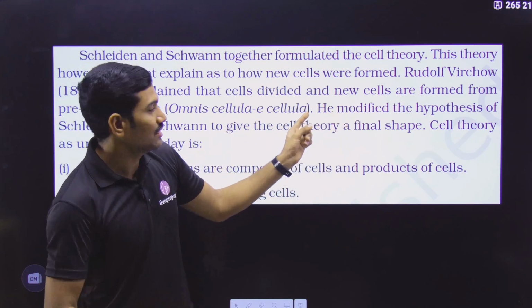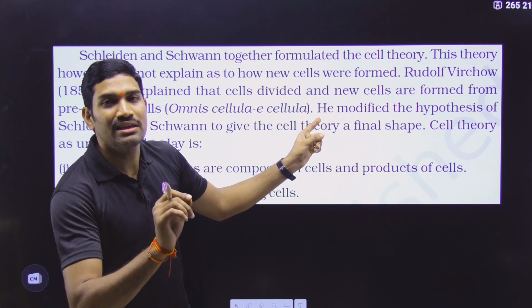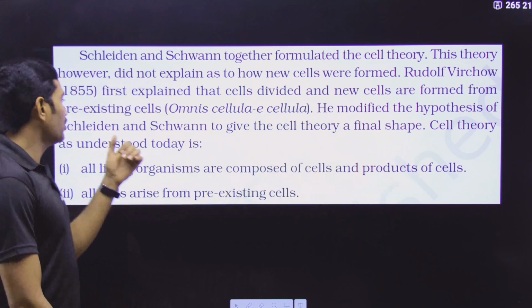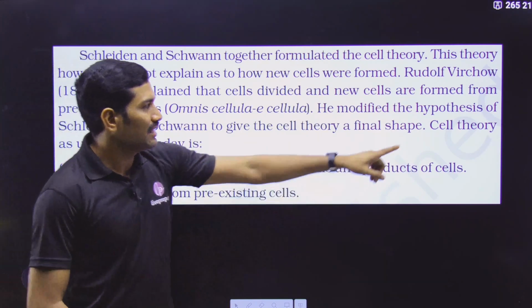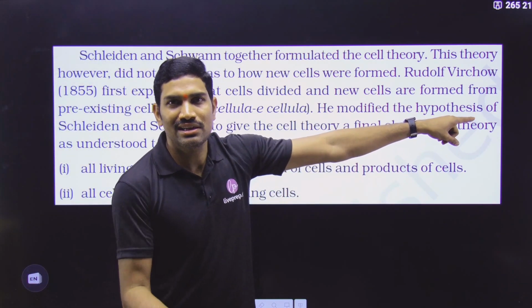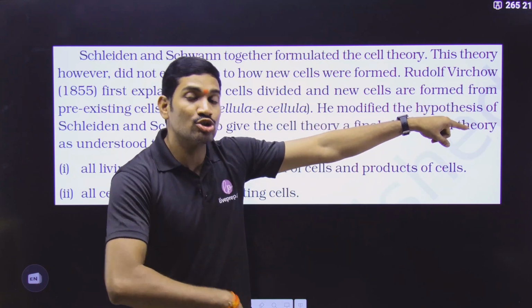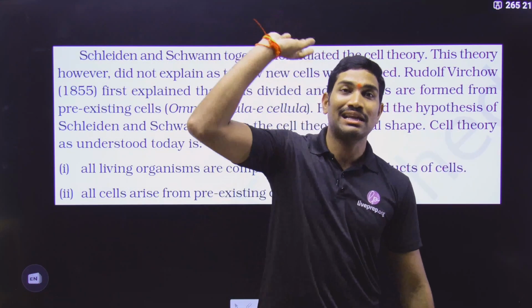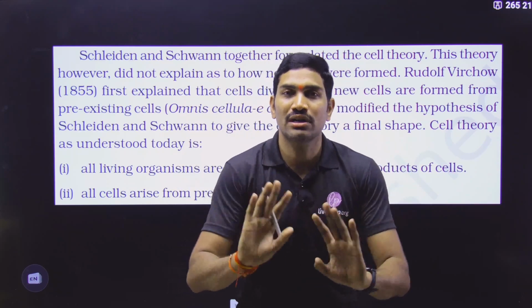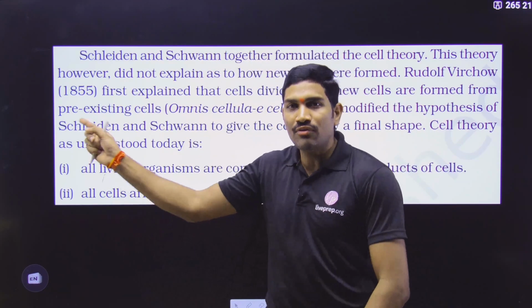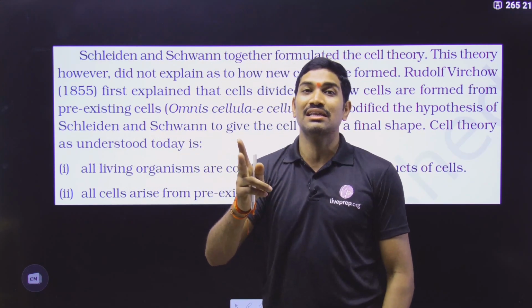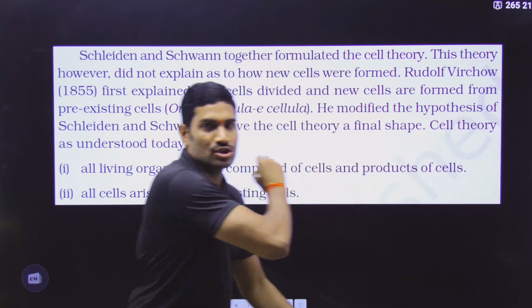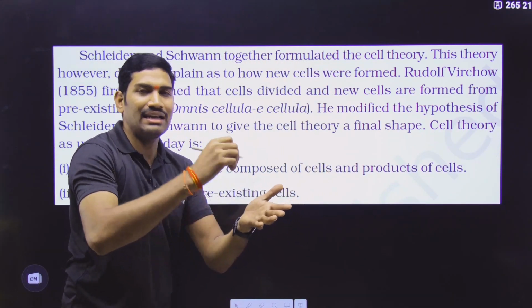So who modified this? Who is this he? He is Rudolf Virchow. So Rudolf Virchow modified the hypothesis of Schleiden and Schwann. See here, directly they could say cell theory, but here they said hypothesis of Schleiden and Schwann. And here, don't get confused. This hypothesis is not about the cell hypothesis of only Schwann. This hypothesis of Schleiden and Schwann means, since both scientists are there, it is nothing but cell theory. So better, underline hypothesis of Schleiden and Schwann and write their cell theory.